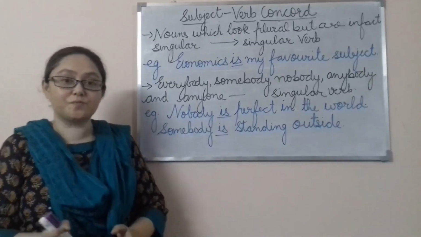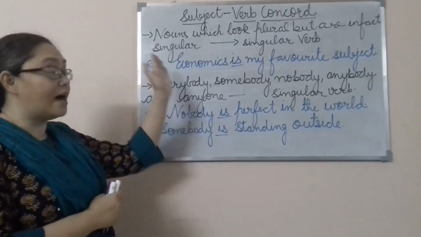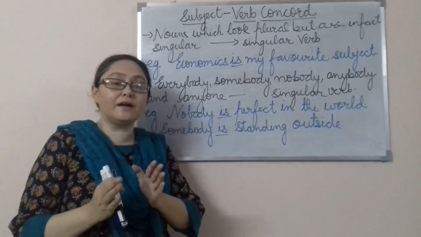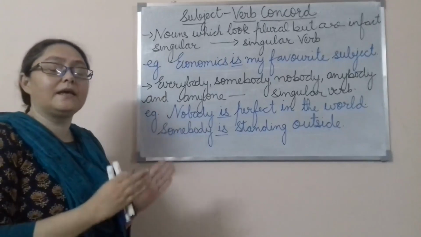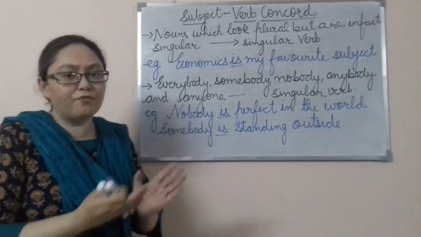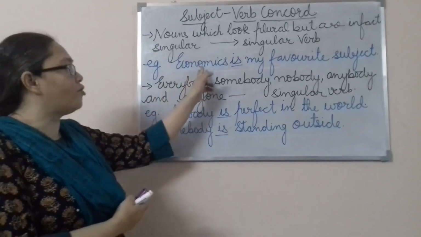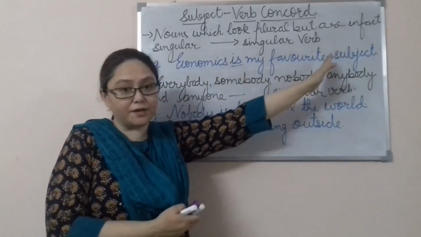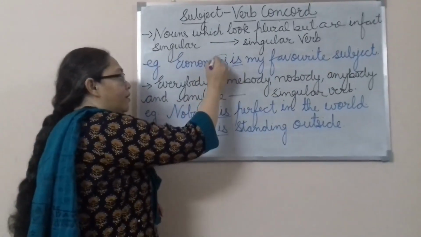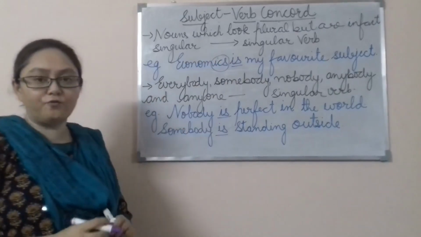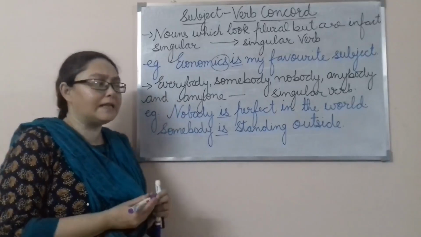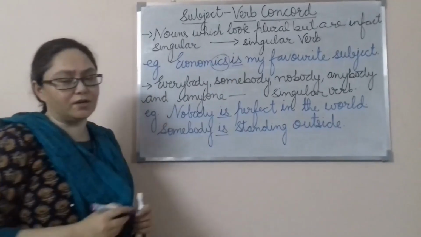Now the next principle, it says that nouns which look like plural but actually in fact they are singular, then in that case what will happen? They are going to take the singular verb. For example, here if we say economics is my favorite subject. So when we see economics here, we can be fooled by this s, but actually it is not plural, it is singular, and that is why we are going to use a singular verb.